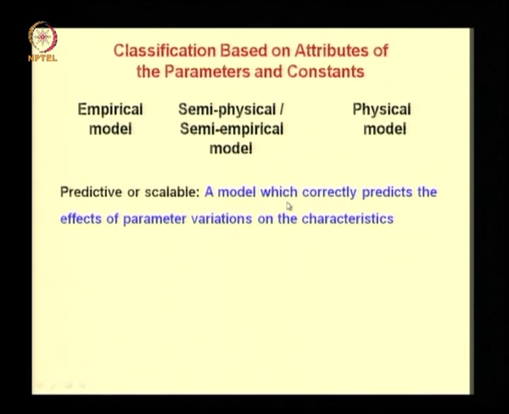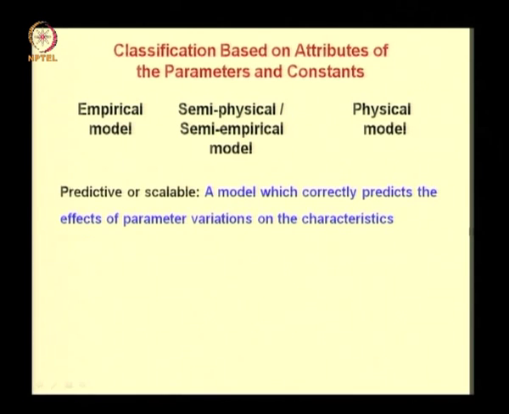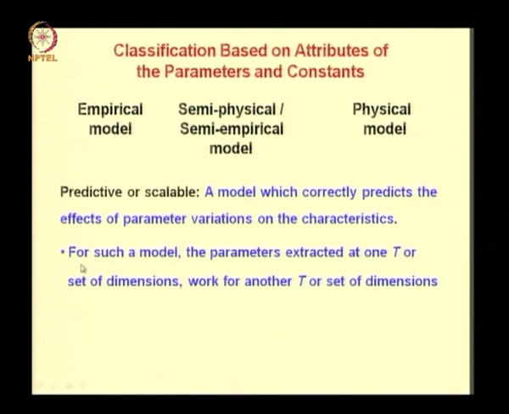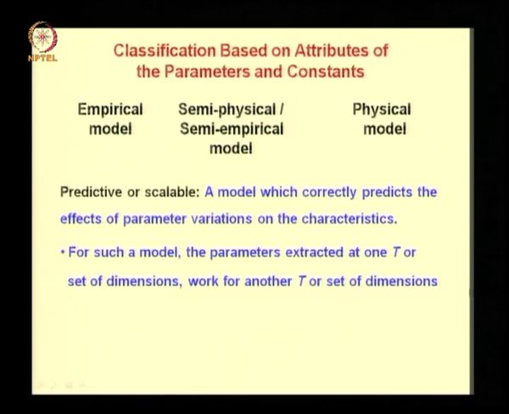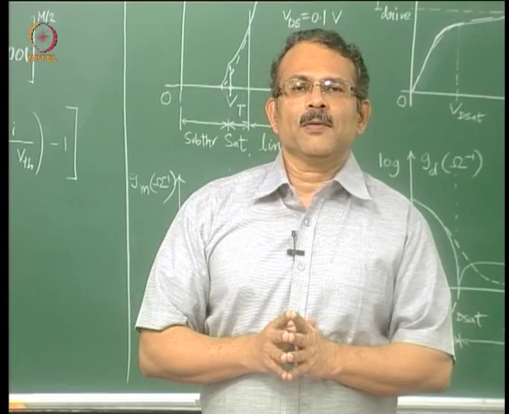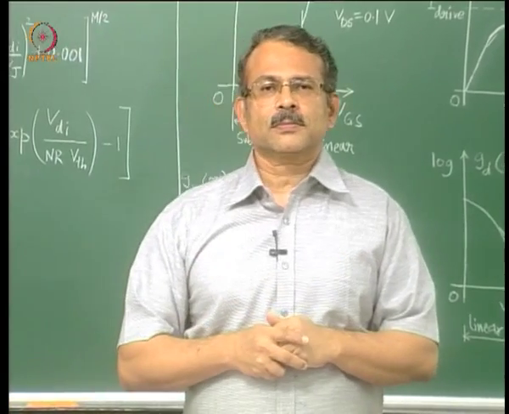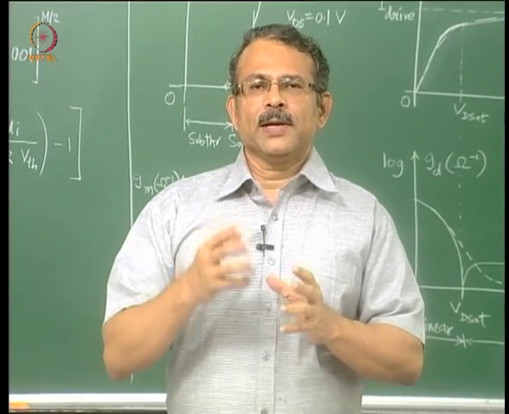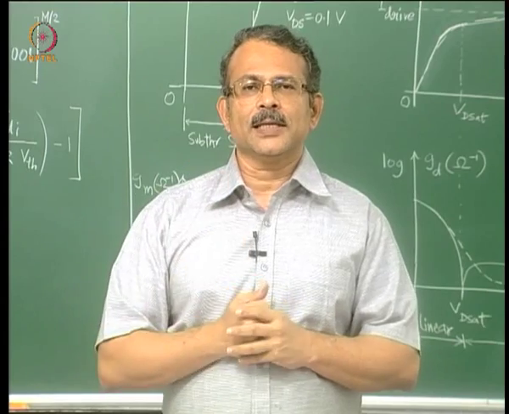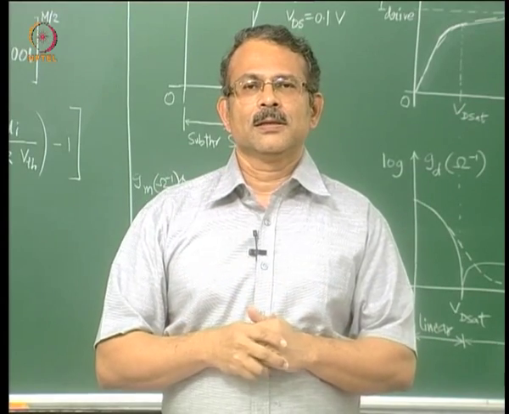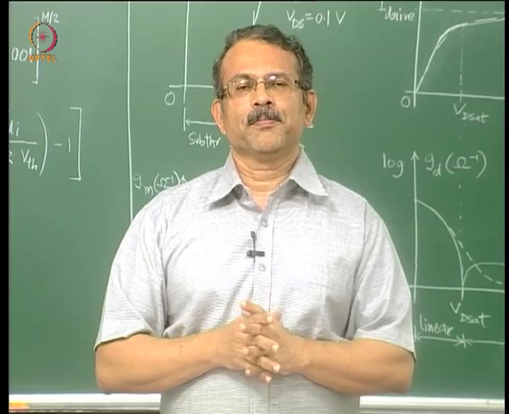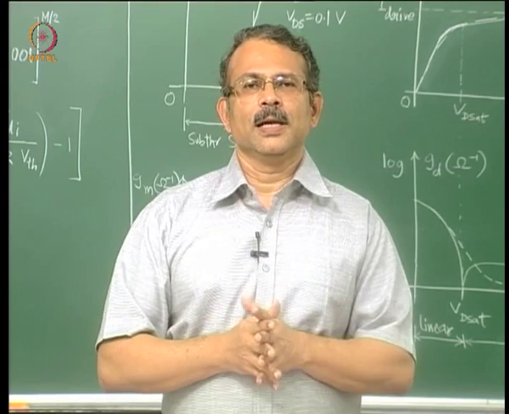Now this refers to a model which correctly predicts the effects of parameter variations on the characteristics. For such a model, the parameters extracted at one temperature or one set of dimensions work for another temperature or another set of dimensions. Consider the example of a diode model. If the diode model is in terms of series resistance Rs, we have seen an equation for a real diode in earlier modules.